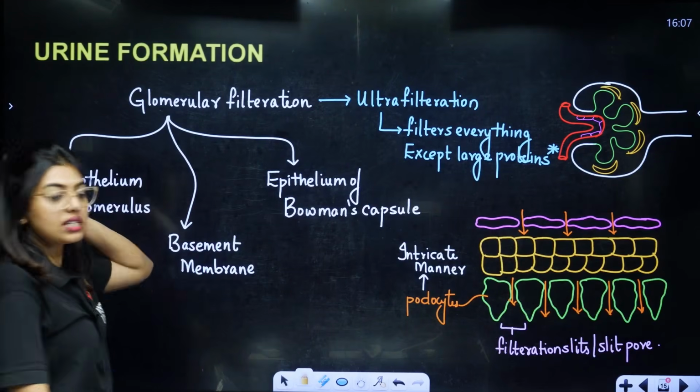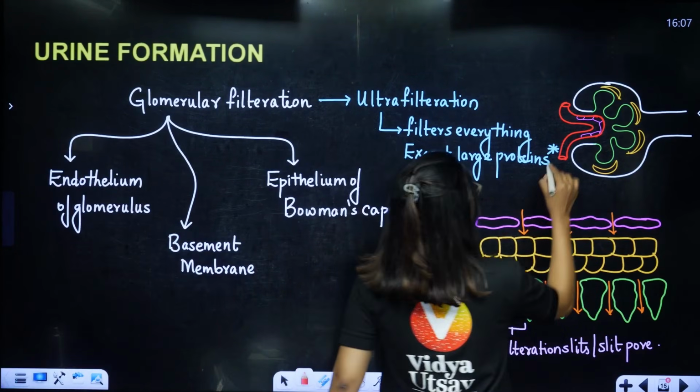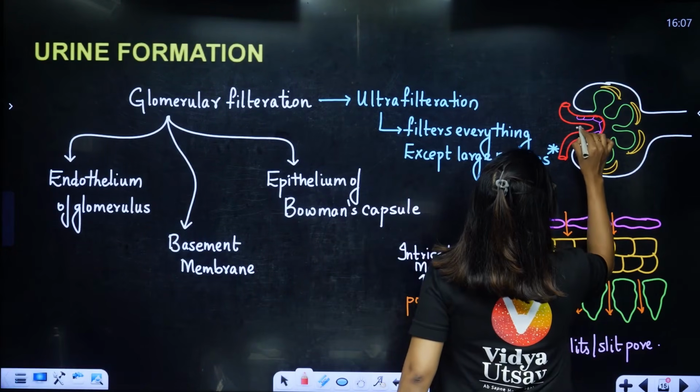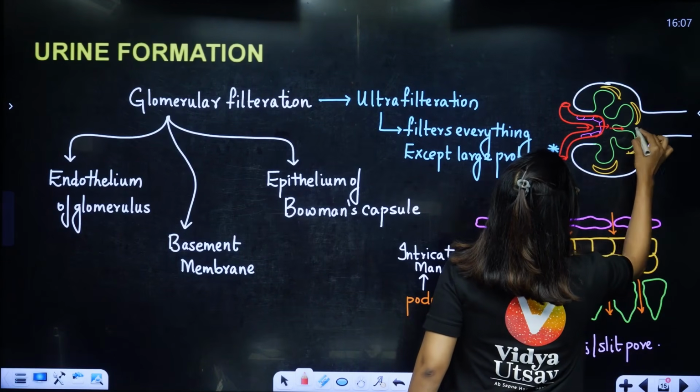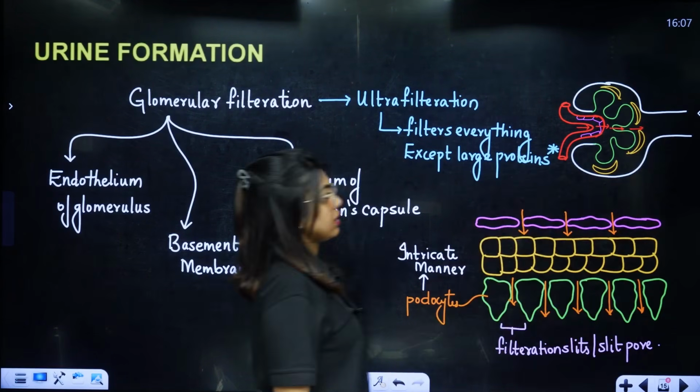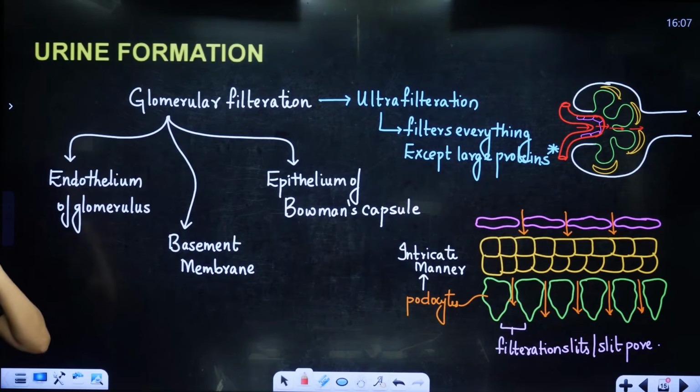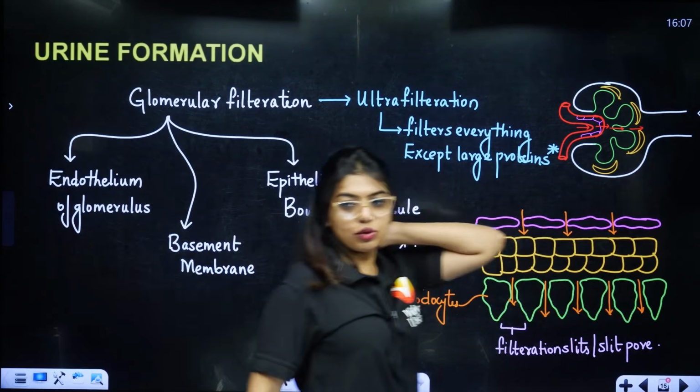Okay, so what will happen, students, is the blood will start coming. It will start moving like this, it will go like this, and it will go to the PCT. Clear? Yes or no? So this is the structure. I hope it is clear, super duper clear to all of you.